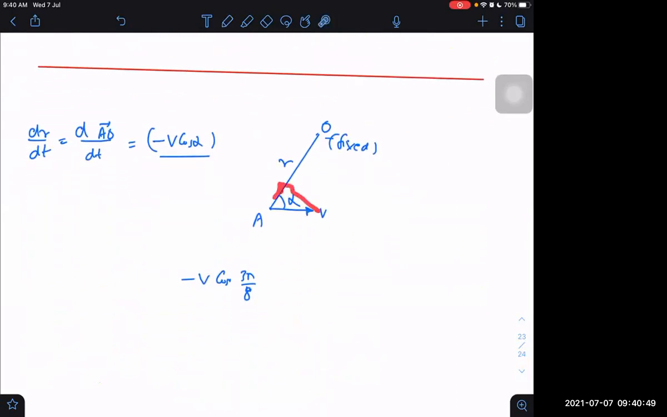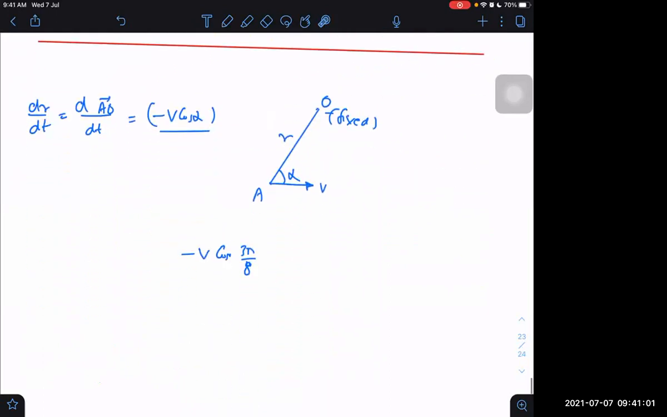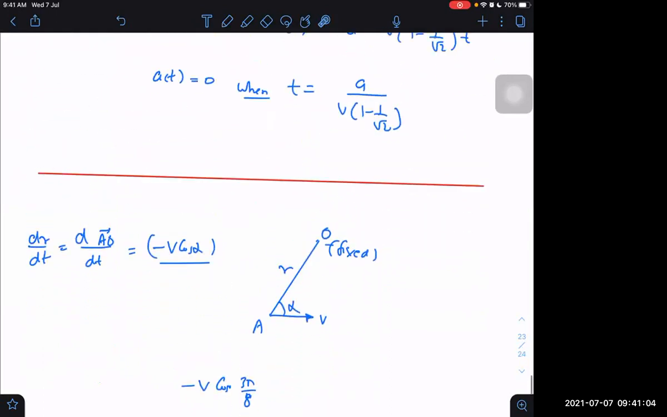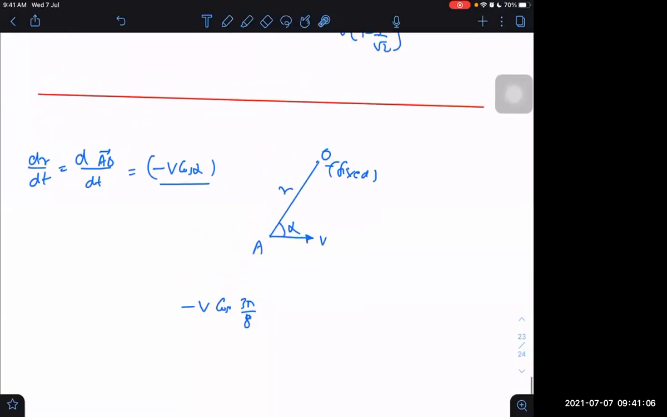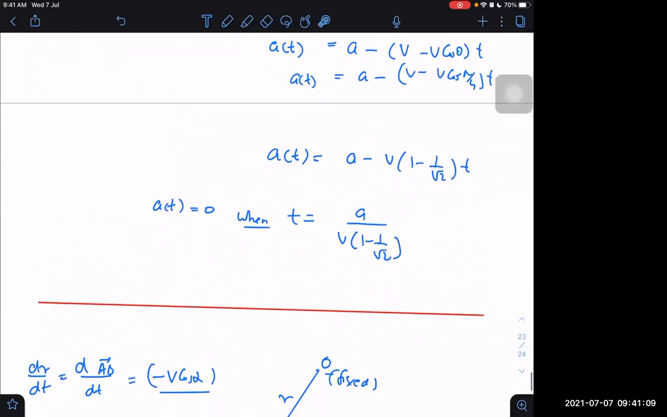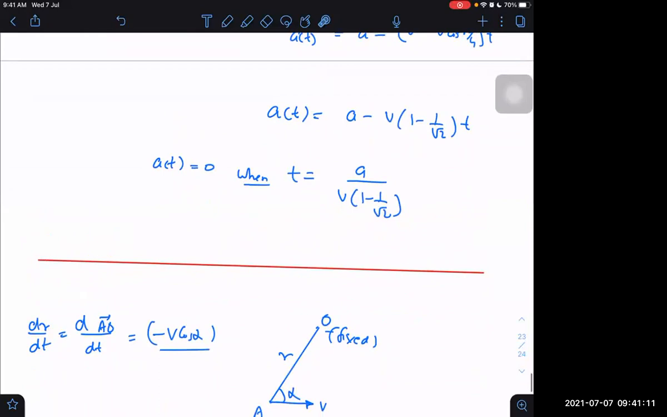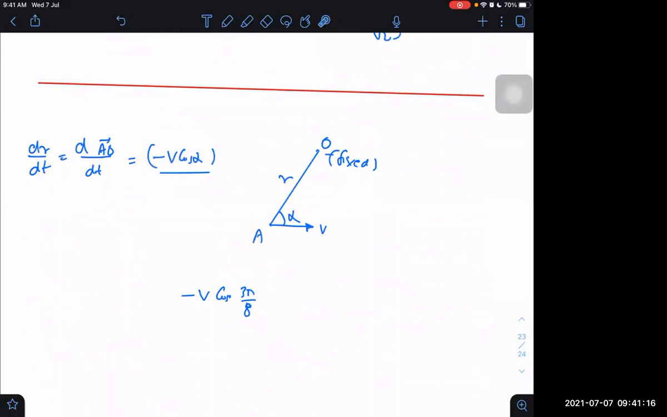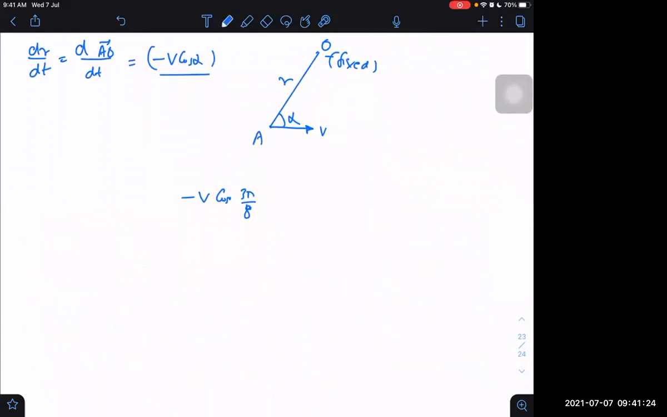Can we get this value or not? We are getting sine 22 half, sine 22.5 degrees. But how to get that? Can we get its value? Sine 22.5 means sine of 45 by 2. What is the formula for that?